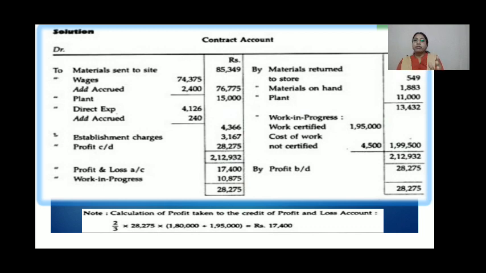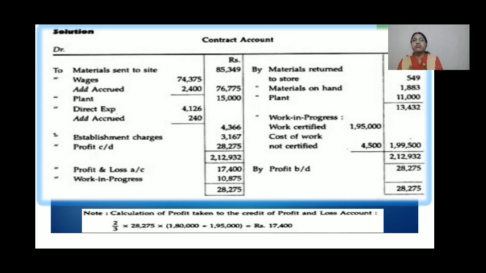Now coming to the credit side of it, materials returned to store, 549. Again, materials on hand. This is nothing but, as I told you, the closing stock of materials, 1,883. Next, the plant closing value you have to write there. Then you are writing here 11,000.